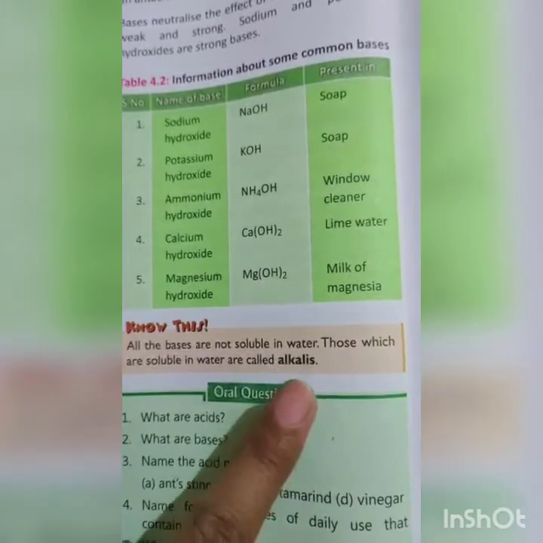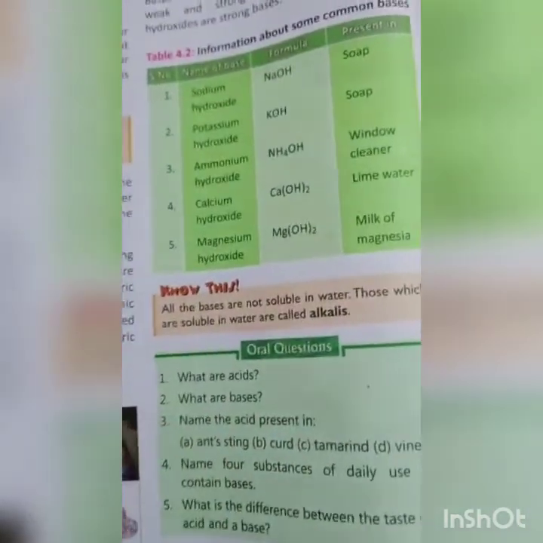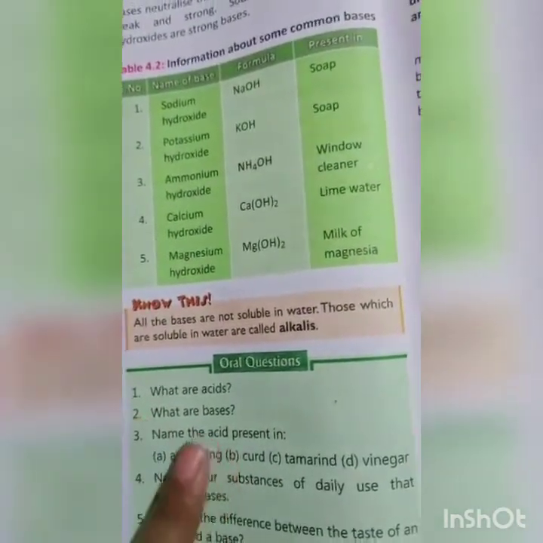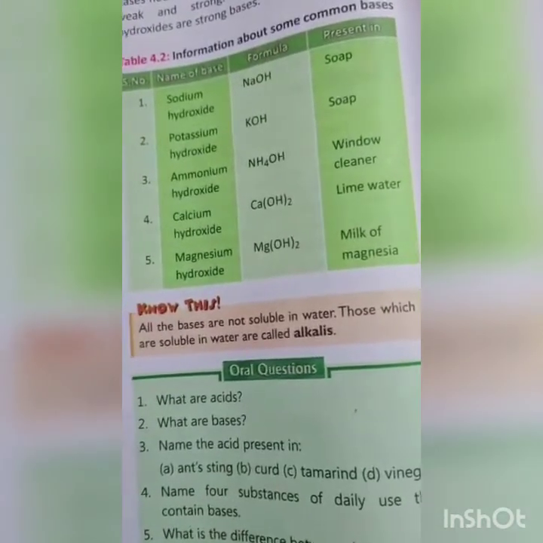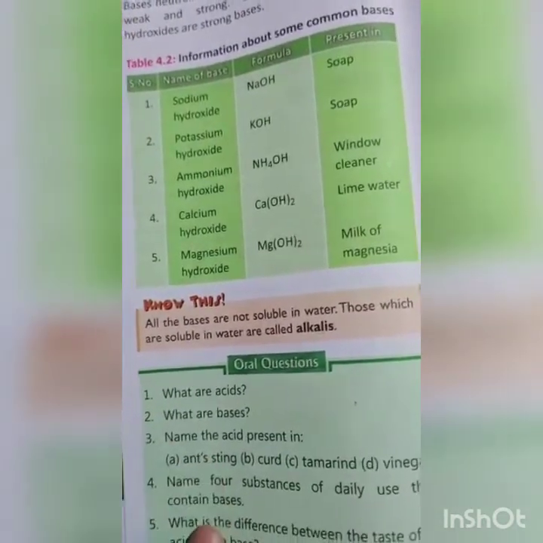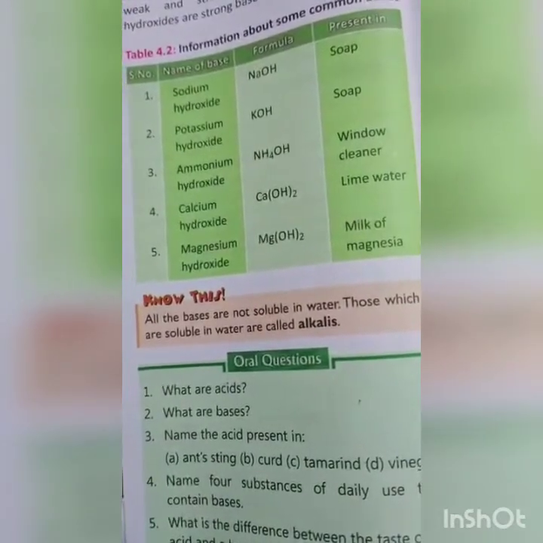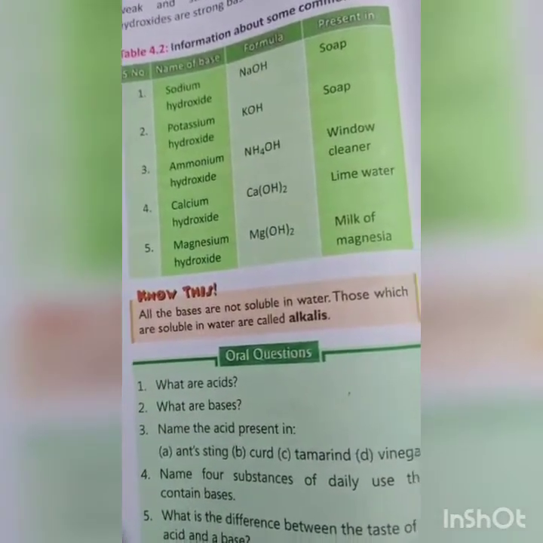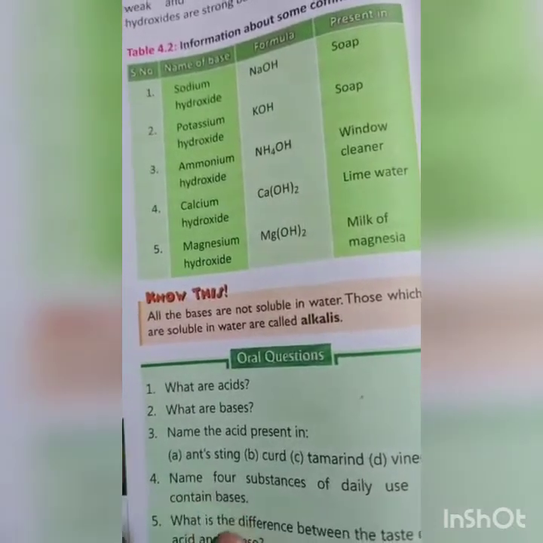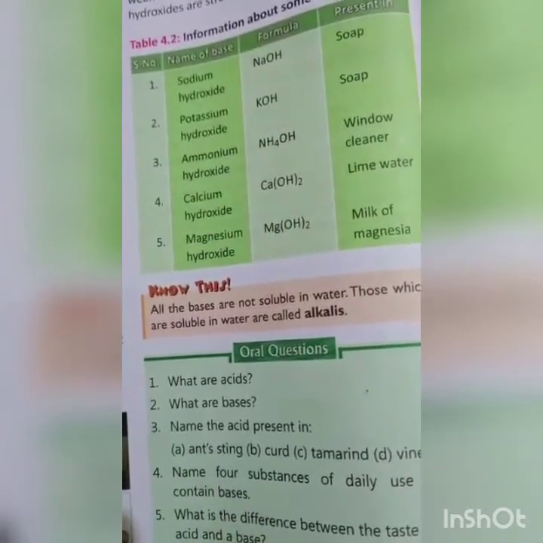Children, now after these two topics you have oral questions. These are the oral questions. So this is your homework. You have to do these oral questions in your copy. Don't forget to mention the date, and I want each and every one of you to write and solve these questions in your copy.